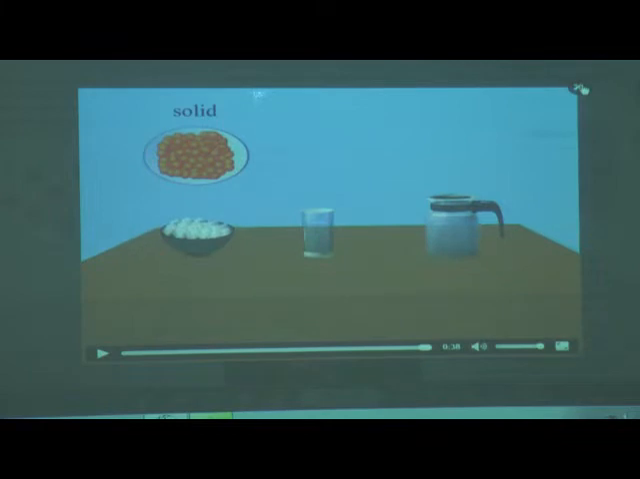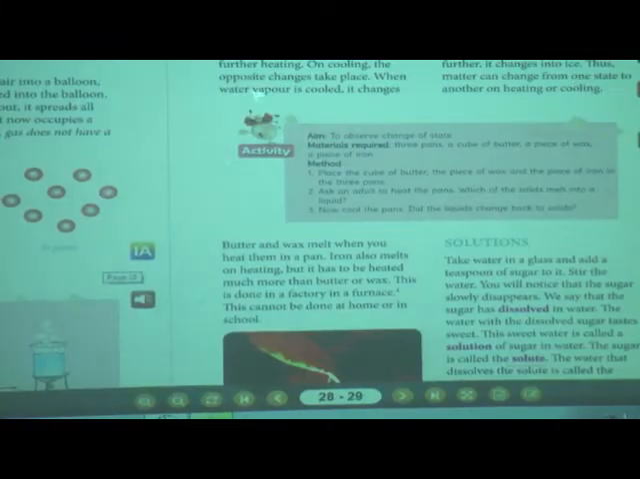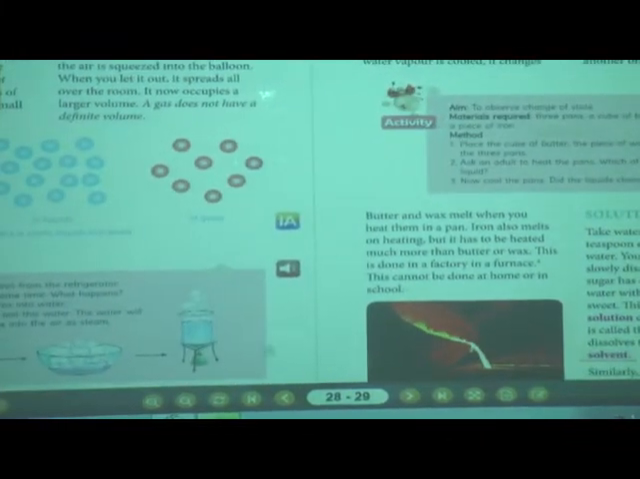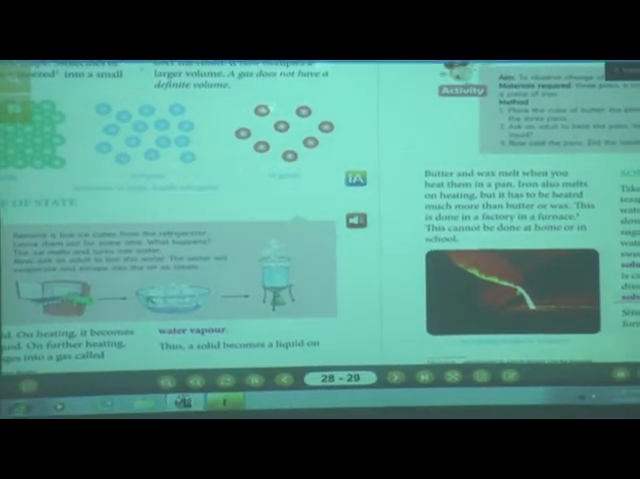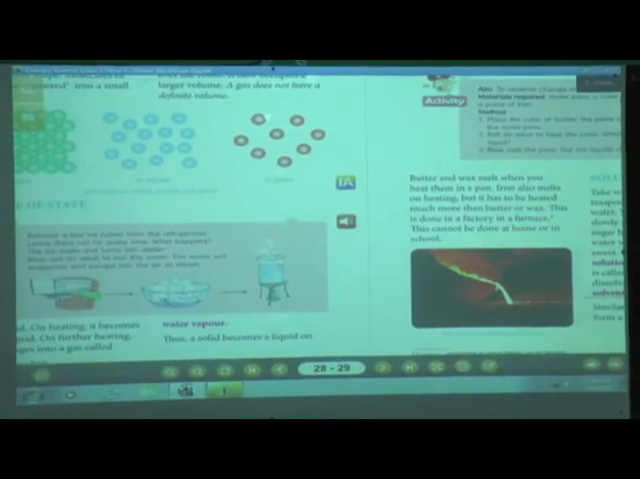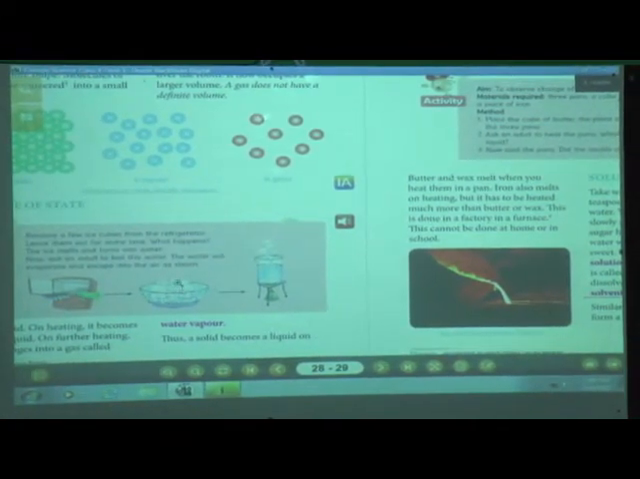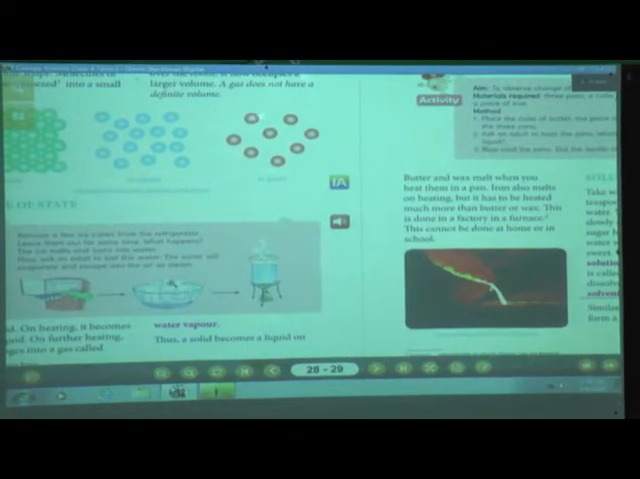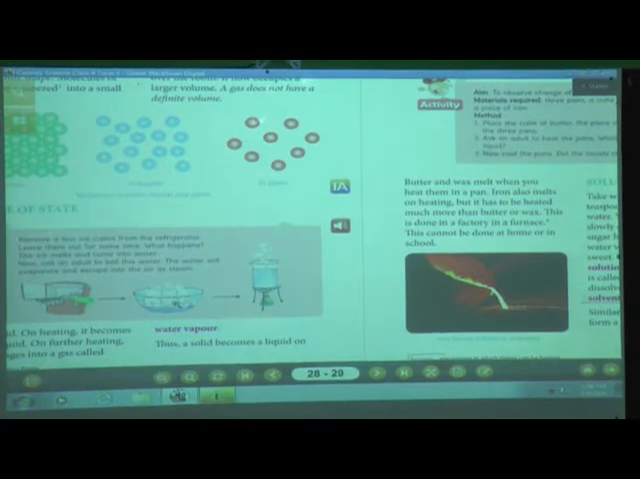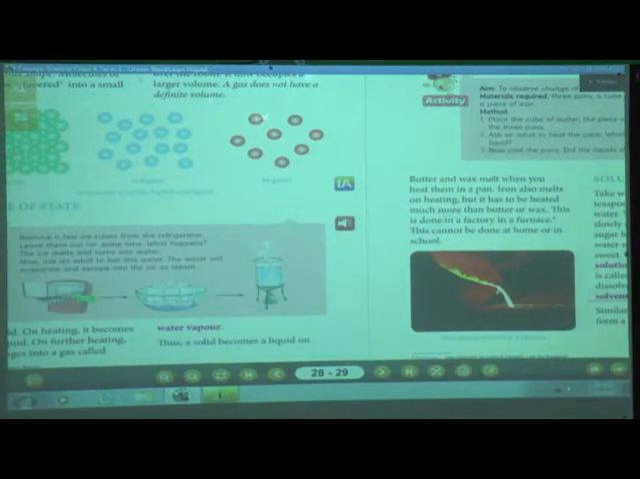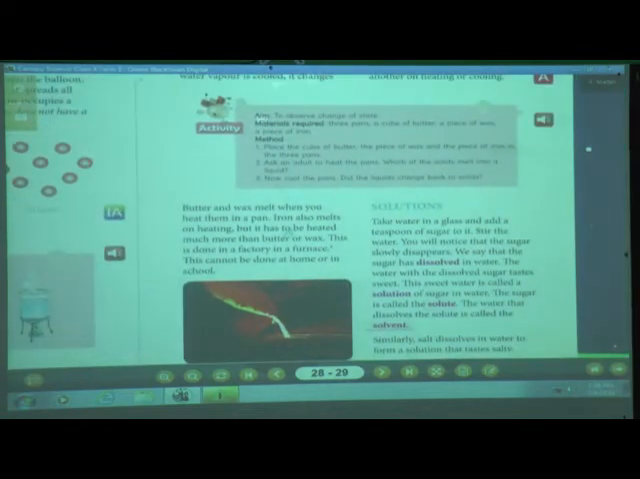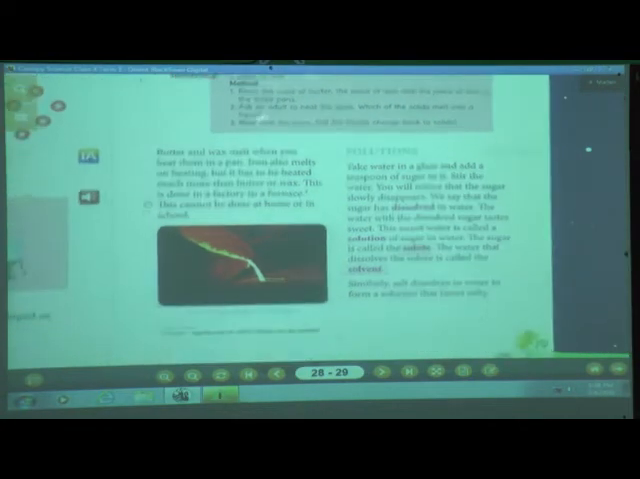Yes, understood students? Change in states. I explained in the last episode also: when you heat ice, it changes into water, means solid changes into liquid. On heating, solid changes into liquid, and on further heating, liquid changes into gas. We will see if any more activities are there.